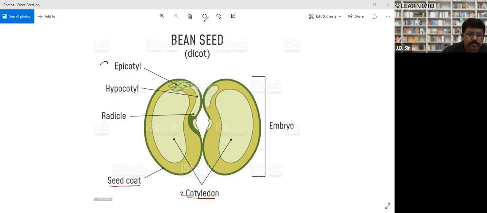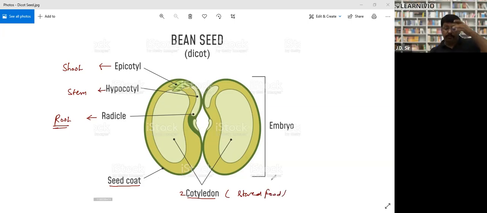So epicotyle, shoot part. Hypocotyle, stem part develop from here. Radicle, root part develop from here. Right, seed coat means seed covering. Cotyledon, it have stored food. So this is actually the structure of dicot seed.